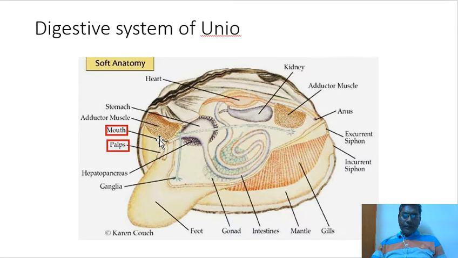Mouth is surrounded by paired ciliated triangular anterior and posterior labial palps. The anterior pair of labial palps are joined to form the upper lip, while the posterior pair of labial palps are joined to form the lower lip. Lips form the ciliated oral groove that leads into the mouth, and cilia of labial palps convey the food particles into the mouth and leads into the esophagus.